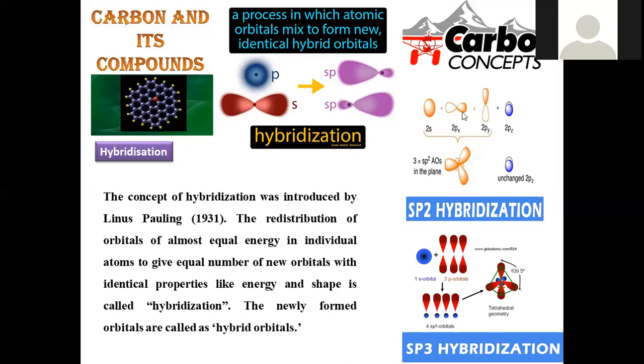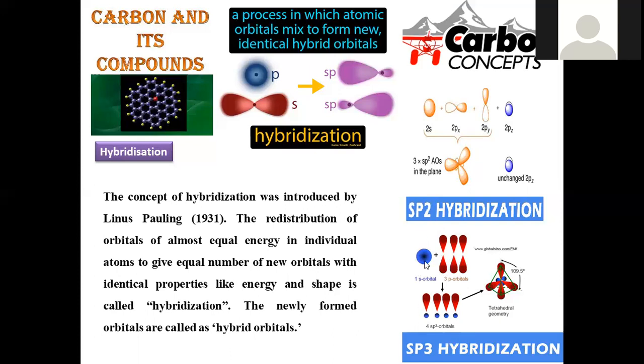Next is sp2, where one spherical s orbital and two dumbbell p orbitals get mixed to give sp2 hybridized orbitals. How many are going to be added? 1, 2, 3 orbitals, so 3 hybrid orbitals will be generated. The number of orbitals participating in the mixing gives an equal number of hybrid orbitals. This is denoted as sp2.